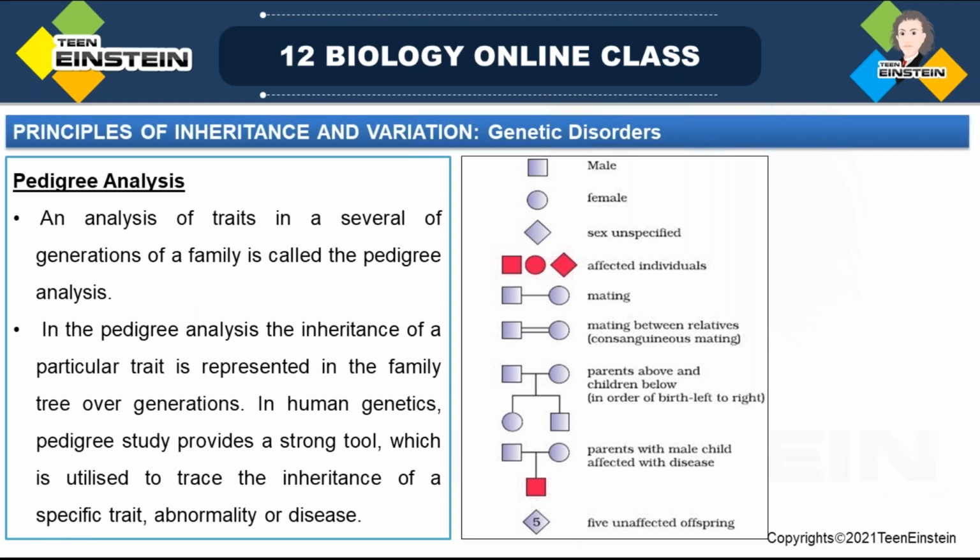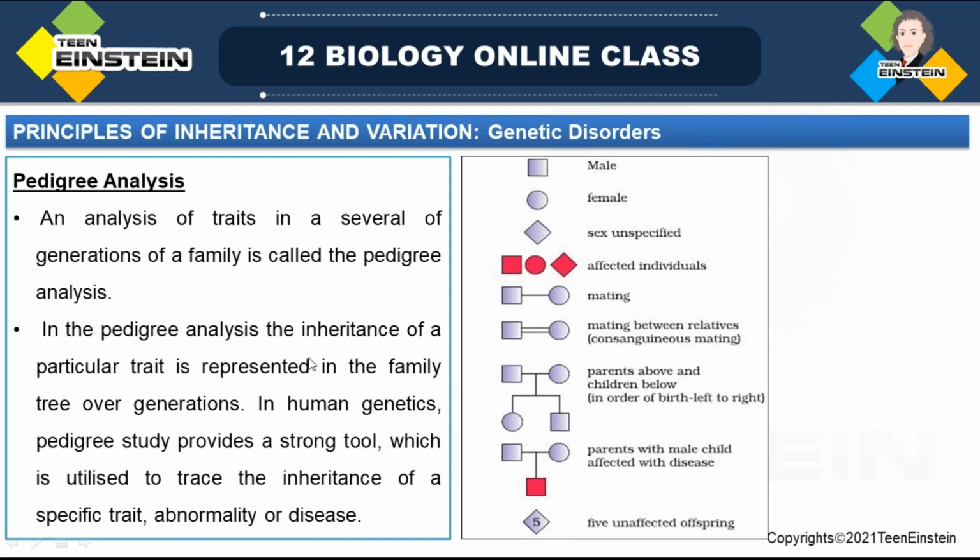Some characters we can see in successive generations, right? From the mother, exactly that character you can see in a girl baby or boy baby, or from the father some character. But some characters skip one generation and go to the next generation. Characters like that are also there. So an analysis of traits in several generations of a family is called pedigree analysis.